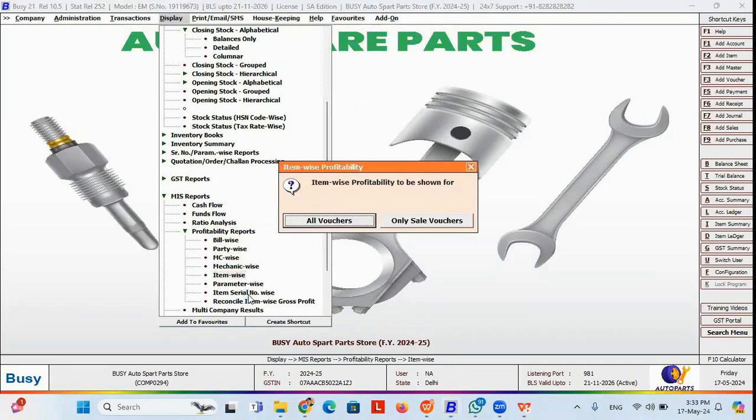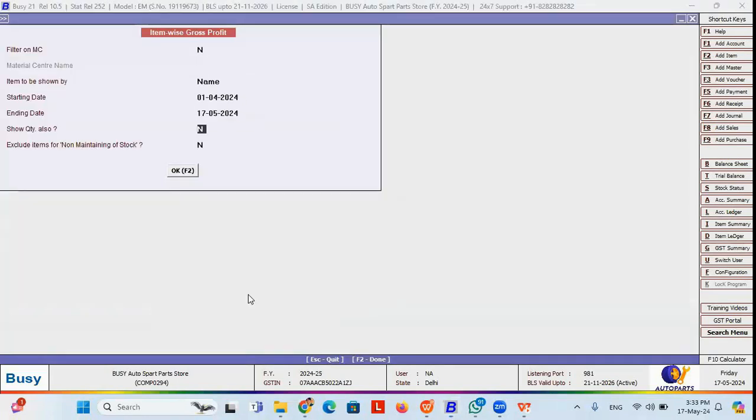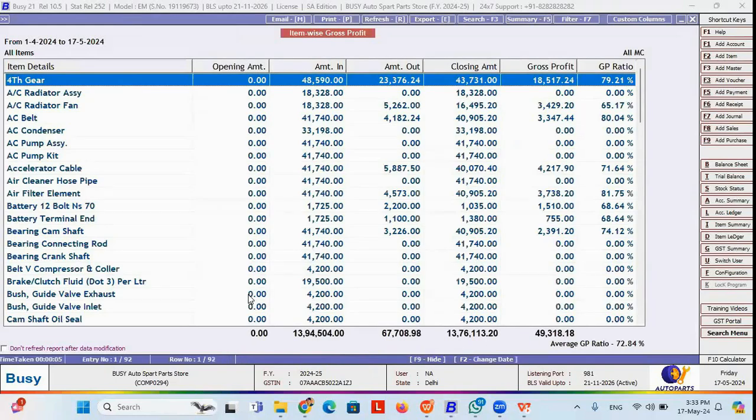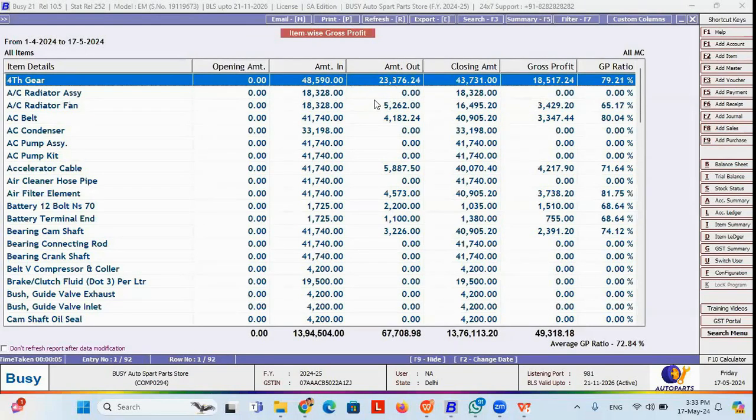If you click on item-wise, you can select any item, or you can select all items to get the entire profitability report for all the items. If you press OK, then you will get to know which item has been purchased at which amount, what the cost price and selling price are, and at which amount you have sold, reduced or issued the item, whether it is in profit or loss.